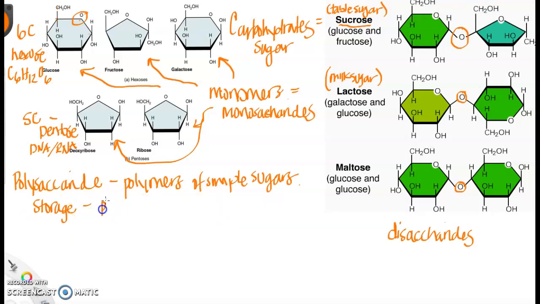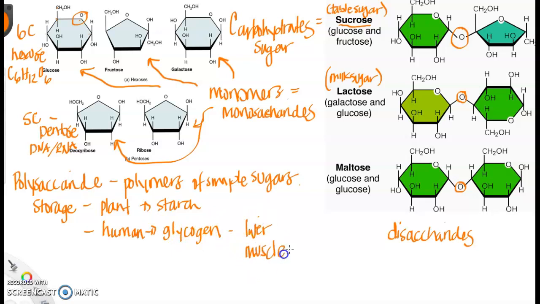Now, in a plant, we call this starch. But humans have stored glucose as well, and it is called glycogen. We store glucose as glycogen in the liver and in muscle tissue.